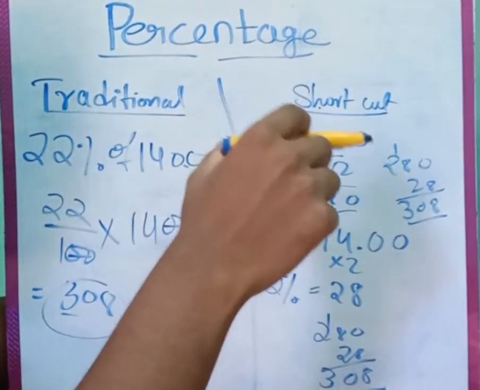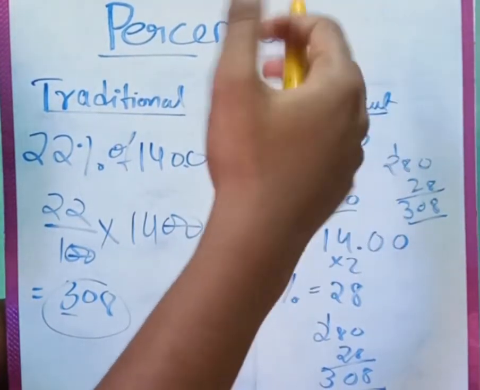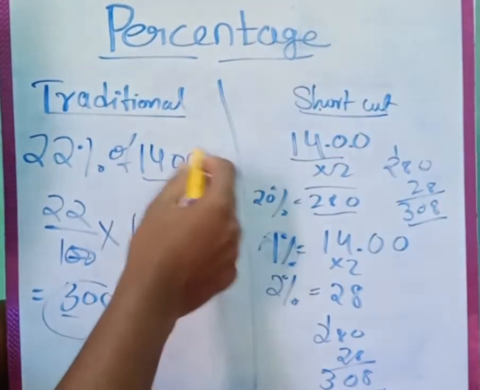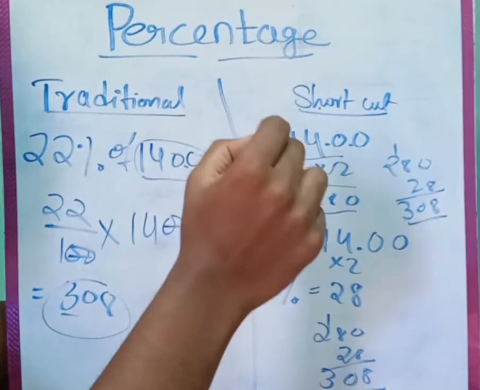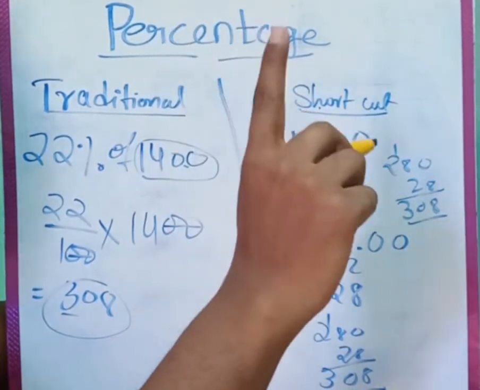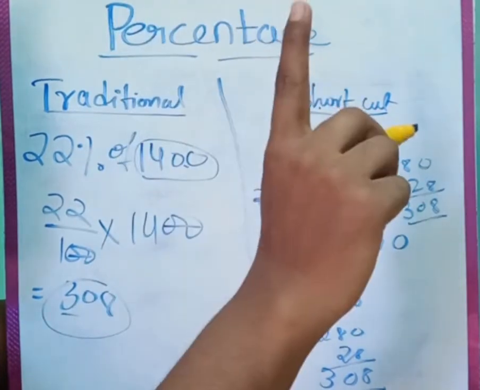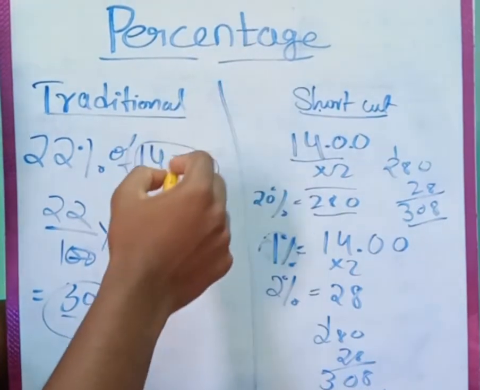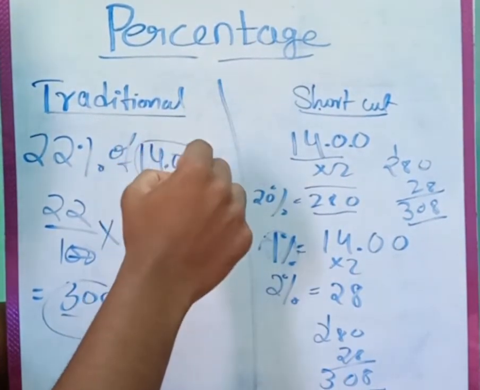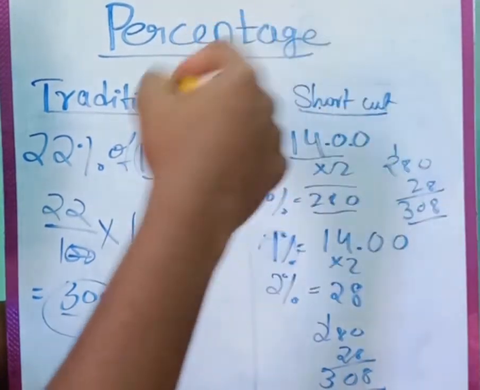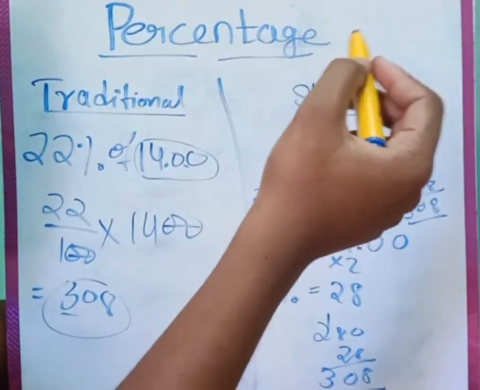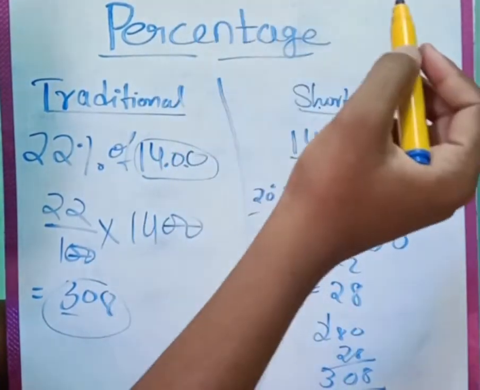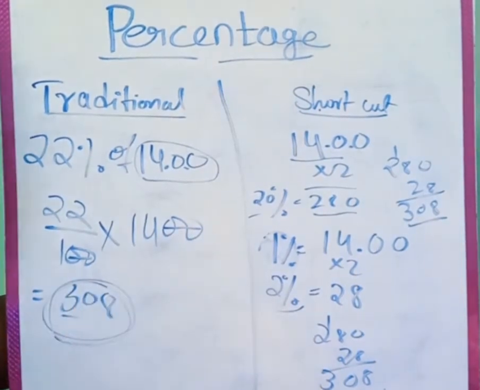For finding 2%, if you find 1% and multiply it by 2, obviously we get 2%. So what is 1%? If we have 1400, what is 1%? Place the decimal point in front of 2 digits. In 10%, you place the decimal point in front of 1 unit digit. In 1%, you place it in front of 2 unit digits. So 1% is 14. Obviously, what is 2%? Into 2, so 2 into 14 is 28. Now we have 20% and 2%. What is 22%? 280 plus 28, that is nothing but 308. How easy it is, right guys?